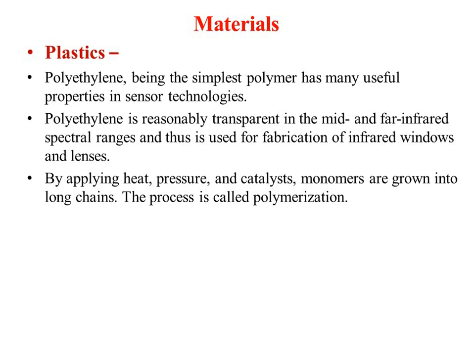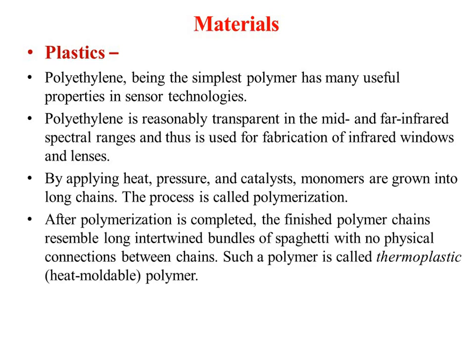Whatever material you get, that material is called a polymer, and the process is called polymerization. After polymerization is completed, the finished polymer chains resemble long intertwined bundles of spaghetti with no physical connection between the chains, and such polymers are also called thermoplastic polymers. So you can manufacture these thermoplastic polymers with the help of polymerization, forming such chains and intertwined bundles.